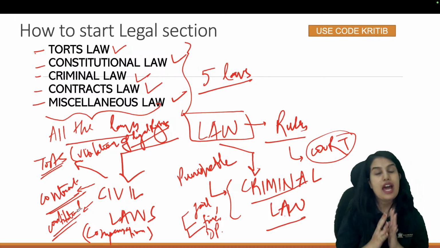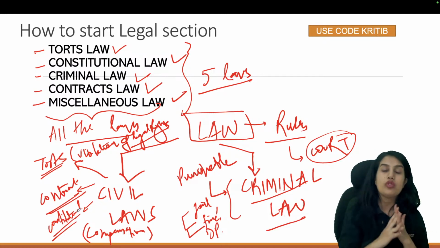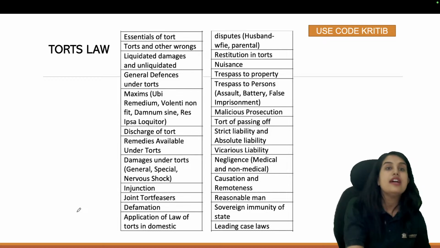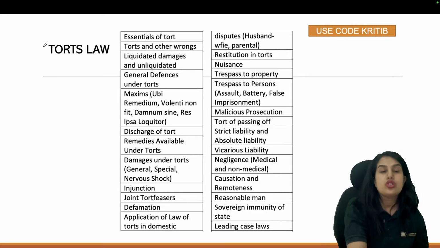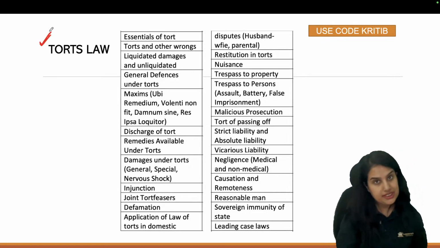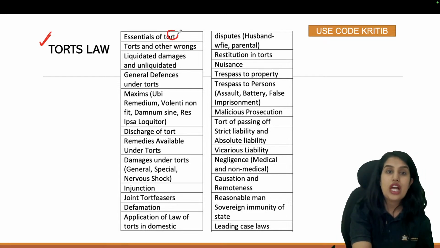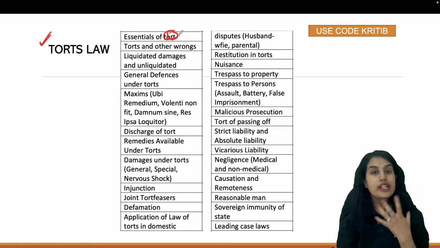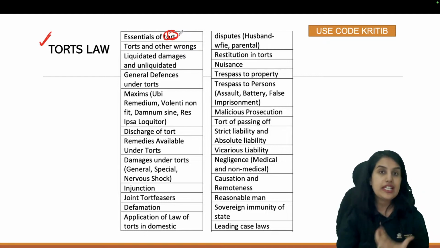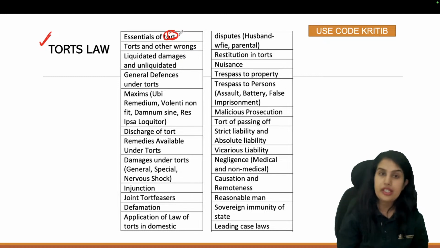So let us have an insight into the detailed syllabus of all these 5 laws, starting with tort law. So what all would we be studying under tort law? First topic shall be essentials of a tort. What is a tort? When do we say a tort has been committed? When do we say a tort has not been committed?